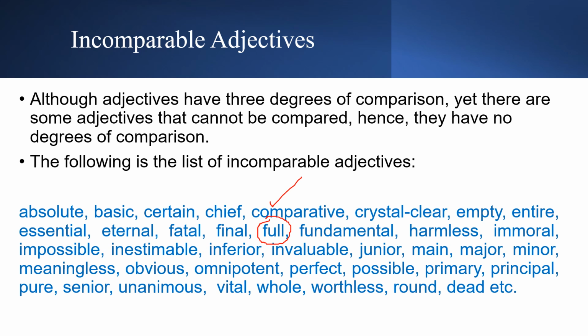There is another word, dead. Dead is also a very good word to understand, because you cannot say, oh, he is somewhat dead, or she is almost dead. There is no almost dead or somewhat dead. Either it is dead or not dead. It's just like being pregnant. Either you are pregnant or you're not pregnant. You cannot say I'm almost pregnant or I'm 50% pregnant. No. So these are the words that cannot be compared. That's why they don't have degrees. They are known as incomparable adjectives. I hope you understand that. Okay, now that is all. There's not too much in this.